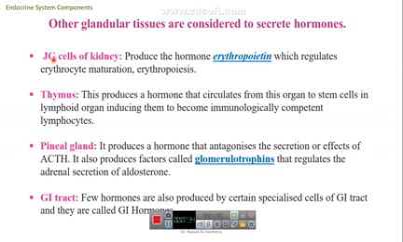We have another type of cells, which are cells in organs, as we said before, but they produce some hormones, like the cells that produce erythropoietin and have a role in regulation of erythrocyte maturation and erythropoiesis. And other hormones can also be secreted by the kidney. We will discuss it later when we come in detail to the kidney cells that secrete hormones.